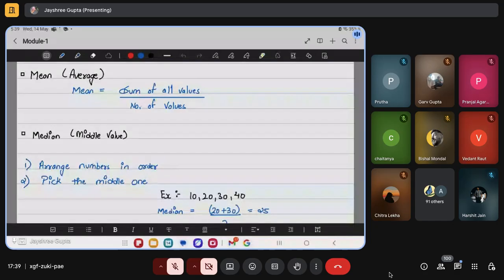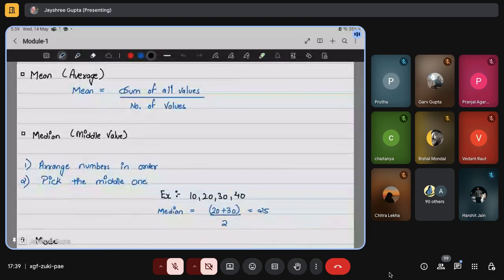Now one theory question that can come is: when we have the mean, why do we need the median or mode? That's a theory question. So why do we need a median or mode? The problem is, if there is a set of numbers like 10, 20 and 30, it's okay. We can use the mean average and find that the middle value is 20. Using the median also, the middle value will be 20. But if I add another number, which is 400, now in the average the data will get distorted. If we go according to it, we will get an amount like, just a minute.